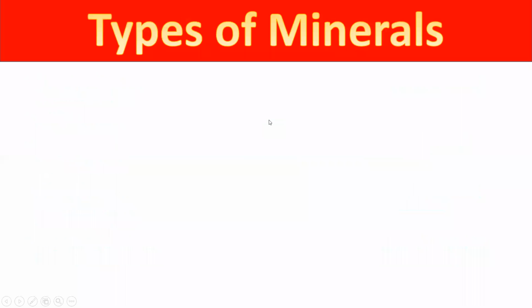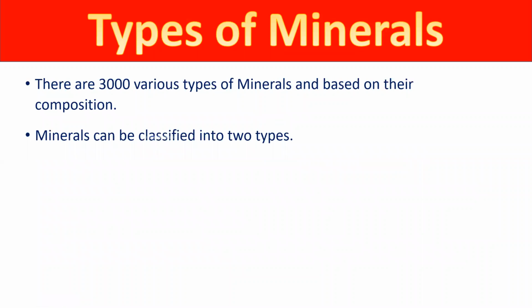So let's think about another thing. Now we have another topic, that is types of minerals. If we think about types of minerals, there are near about 3,000 different kinds of minerals found all over the world, and these are based on their composition, means their physical and their chemical composition.